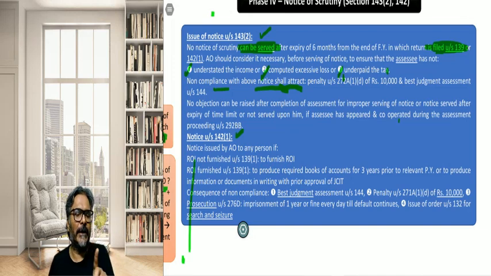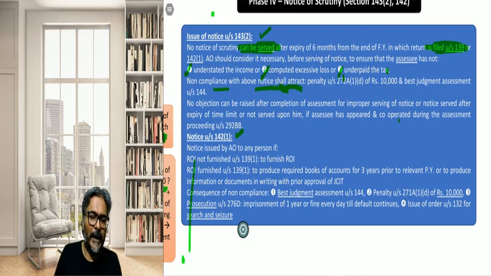Please be careful that the emphasis is upon the service of the notice of scrutiny. The time limit is 6 months from the end of the financial year in which the ROI has been filed, and that is how things would be considered.